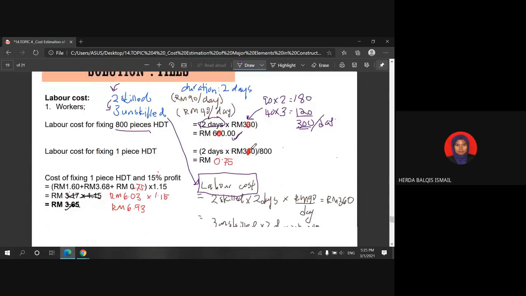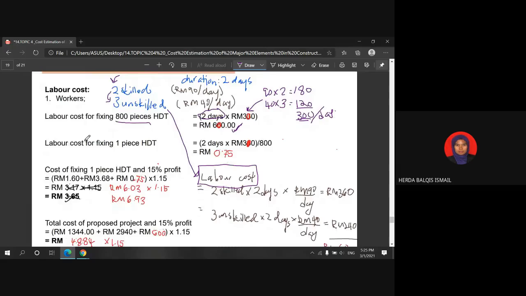So in order for you to get cost of labor for fixing one piece of heavy duty tiles, okay, you divide with 800 pieces. So then you will get the labor cost for fixing one piece of heavy duty tile is 75 cents. Okay, 75 cents. Right.